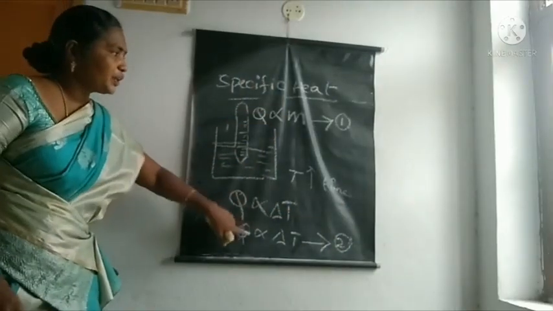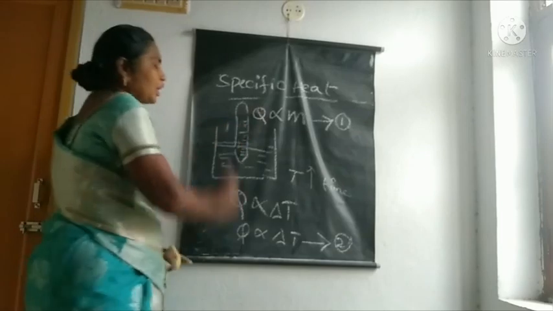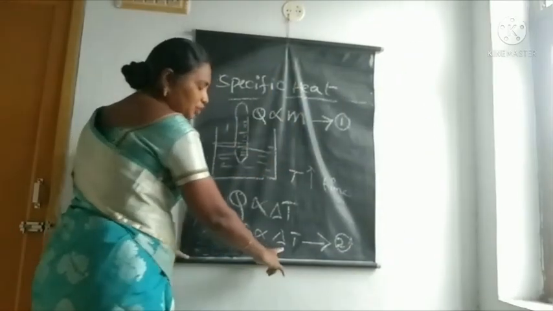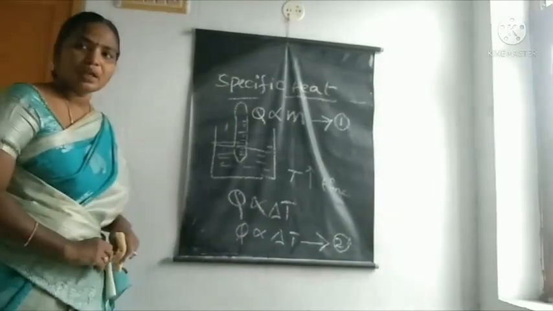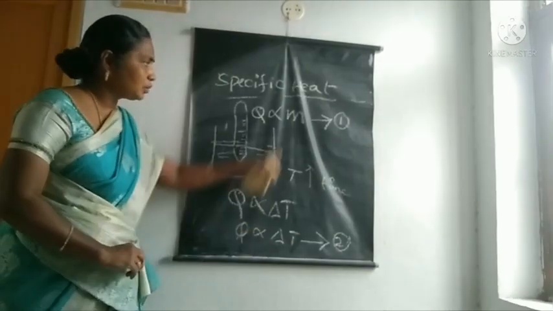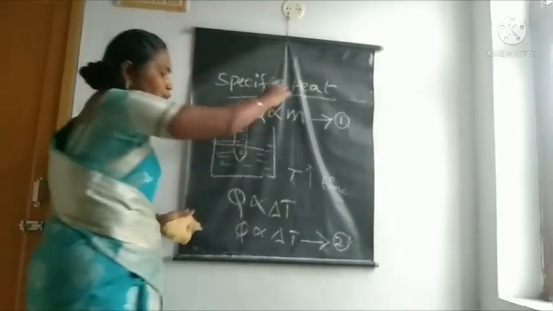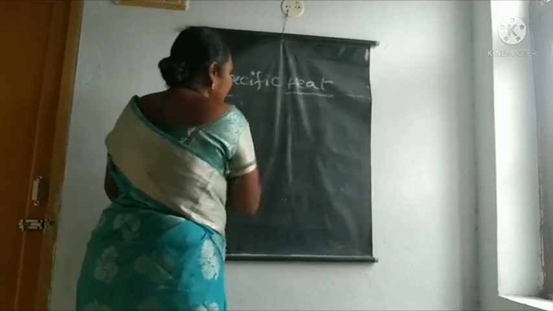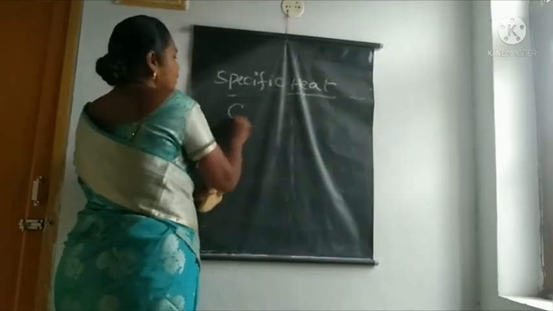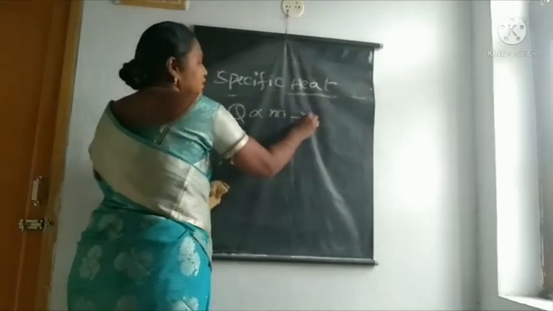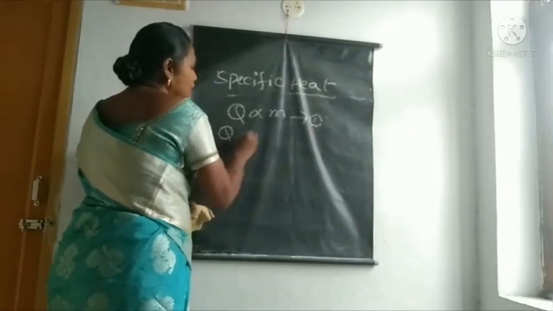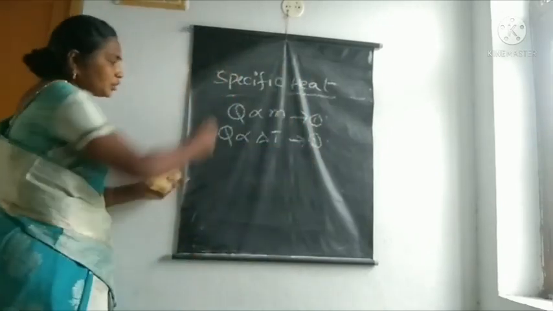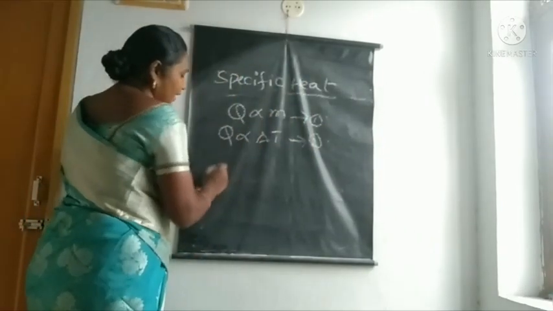From equations 1 and 2, we observe heat is directly proportional to mass, and heat is directly proportional to temperature change. From these 2 equations, we write like this. Q is directly proportional to M, this is the first equation. Q is directly proportional to delta T, this is the second equation. From these 2 equations, we can write like this.